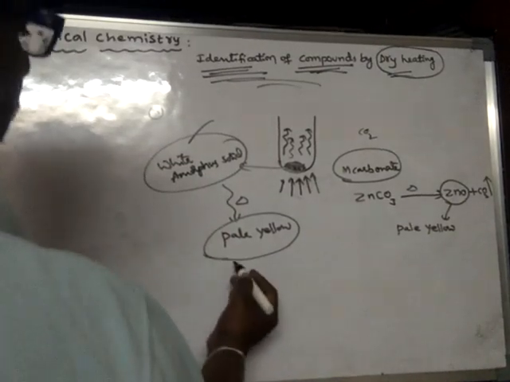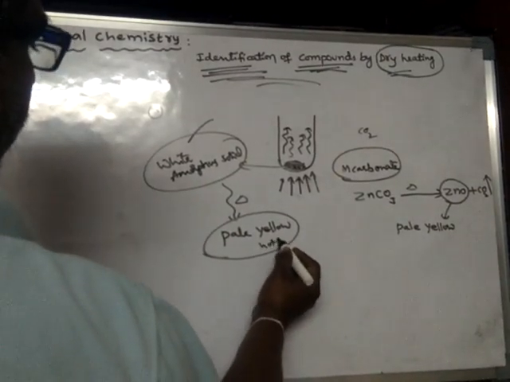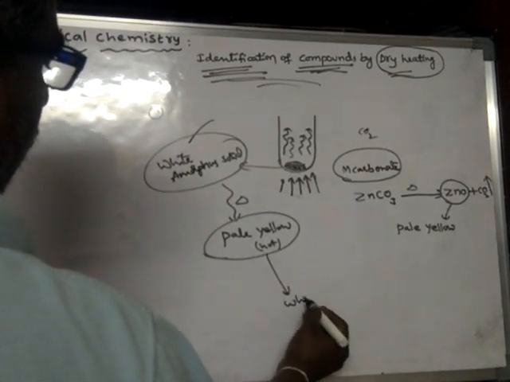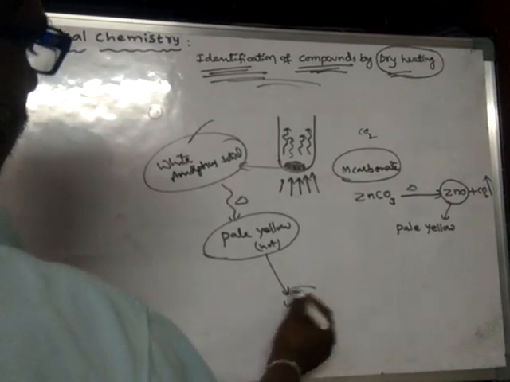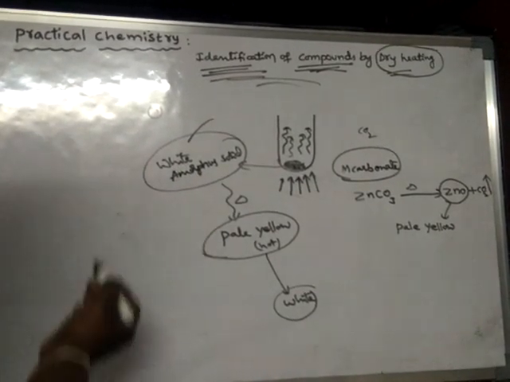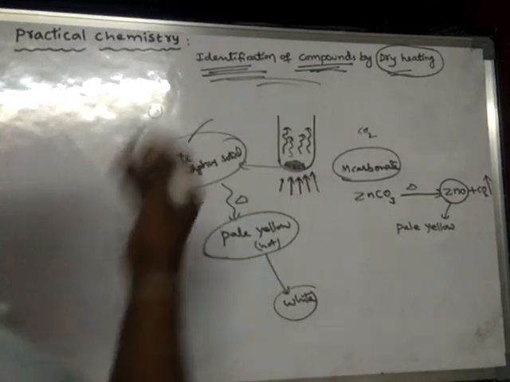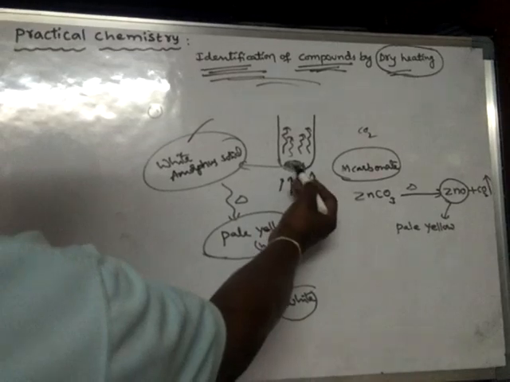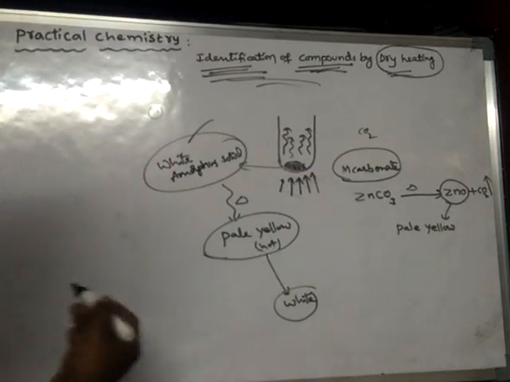It is pale yellow in color when hot, and upon cooling further, it becomes white. Look here: initially I took a white colored amorphous solid and heated it, so carbon dioxide gas evolved, and I got a pale yellow colored substance left over.